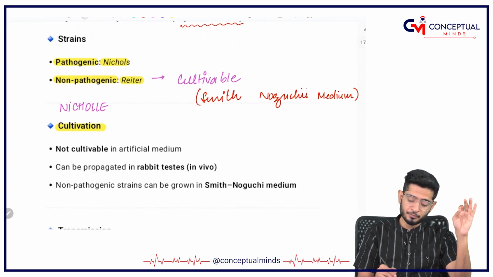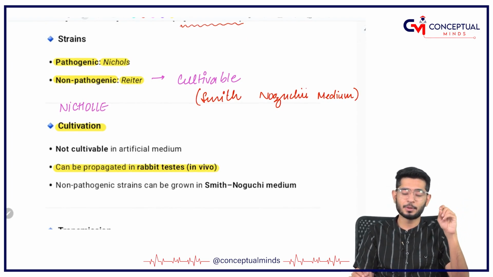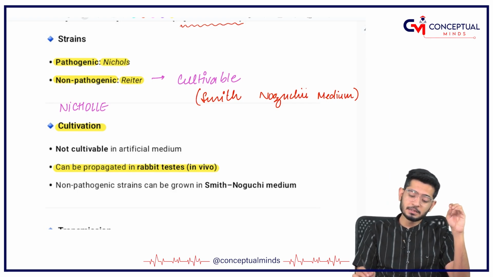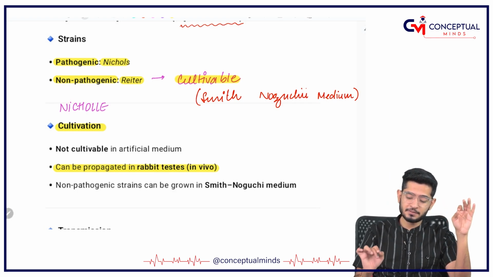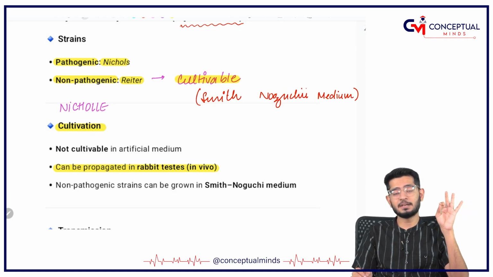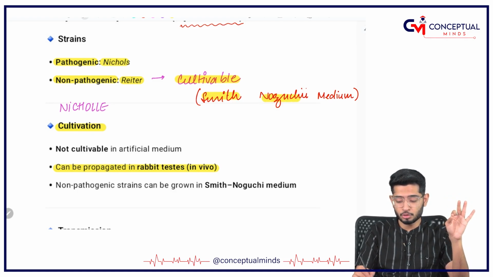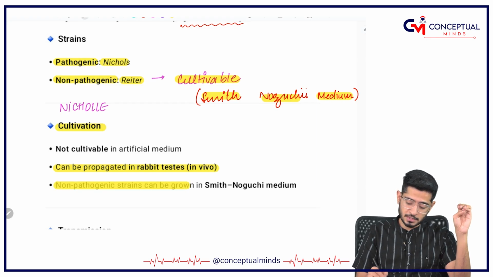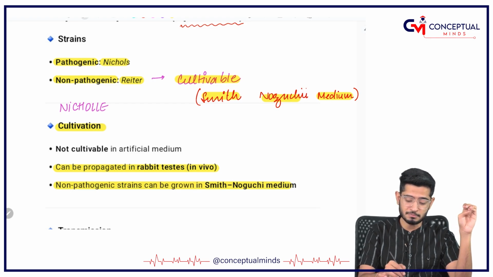That is why we take the testicles of rabbit and then cultivate the Nicol strain of Treponema pallidum. Whereas, the Ritter strain is the cultivable one which is cultivated in Smith-Noguchi medium. Alright. So, non-pathogenic strains can be grown in the Smith-Noguchi medium.